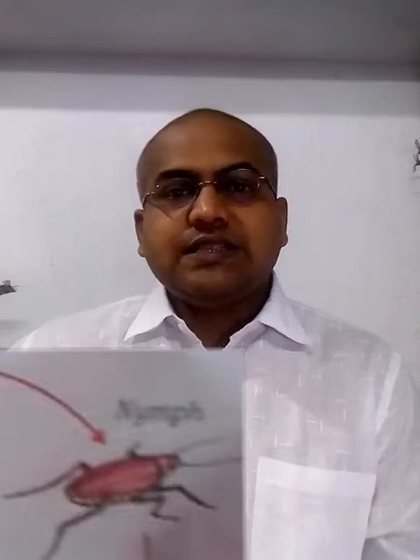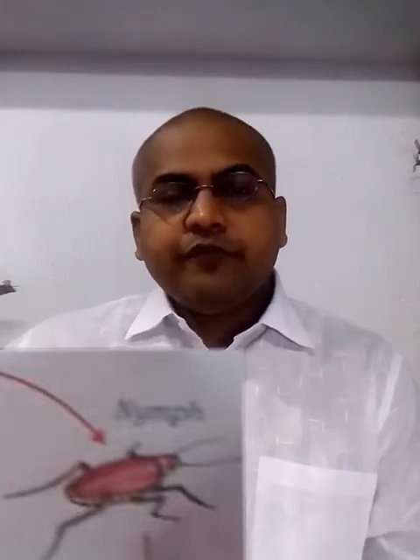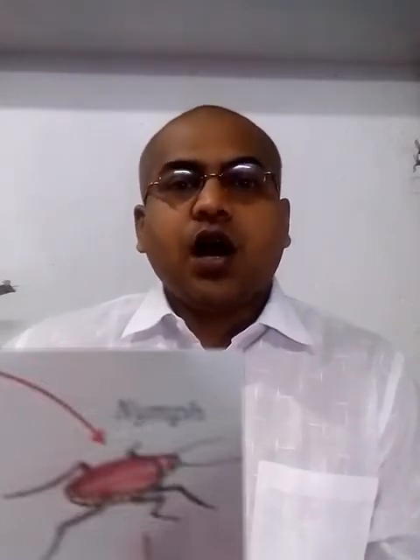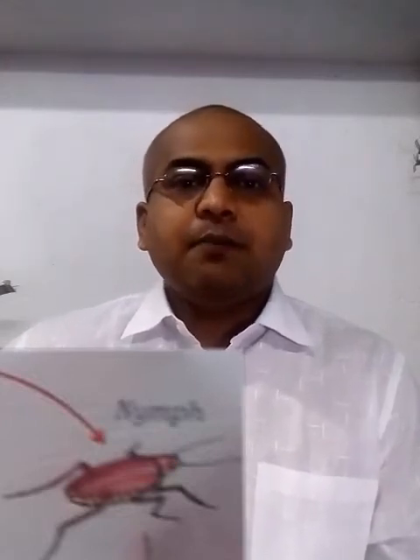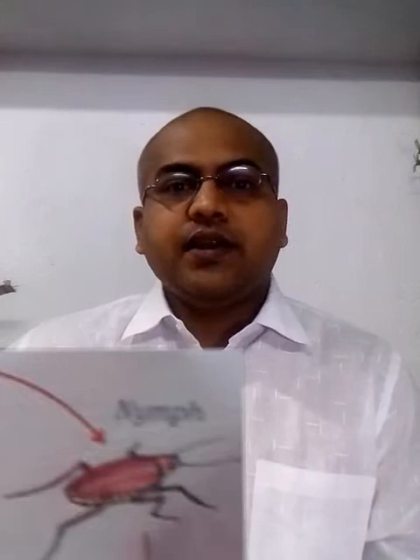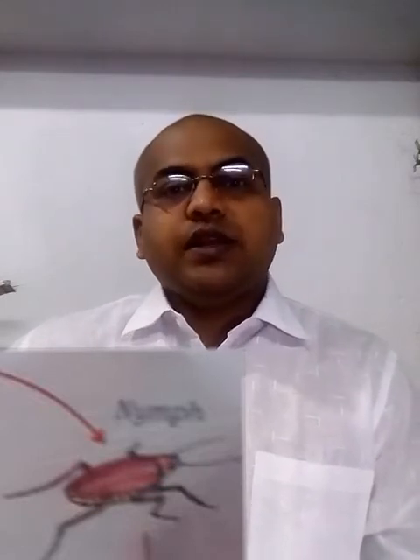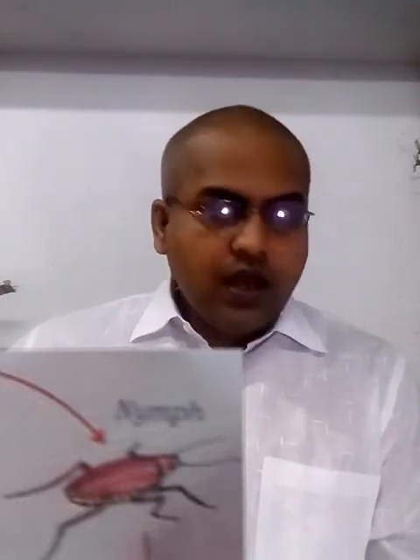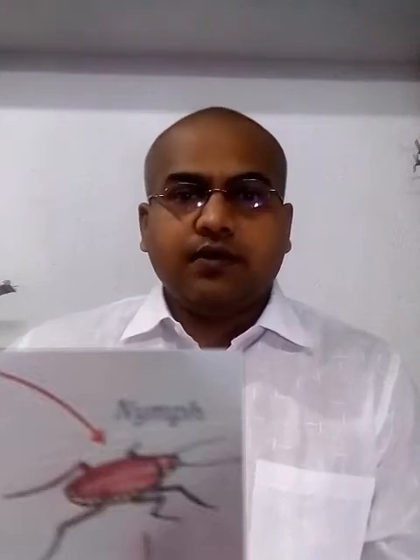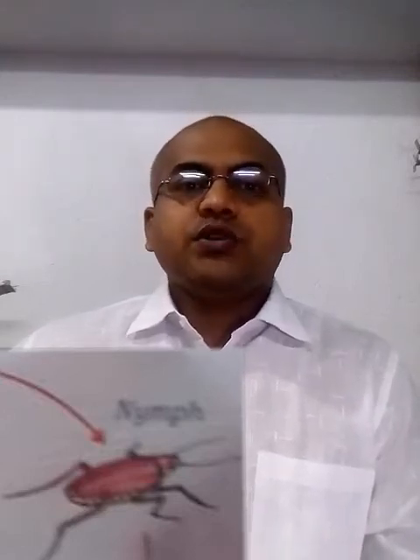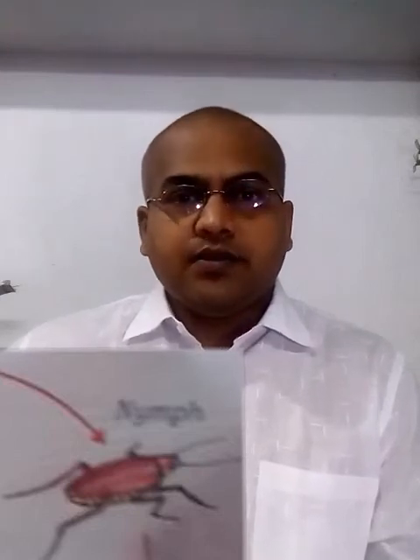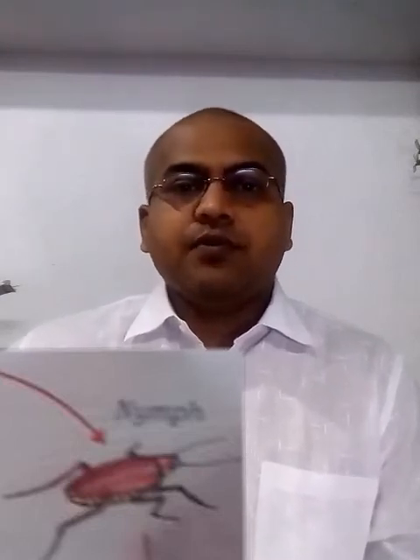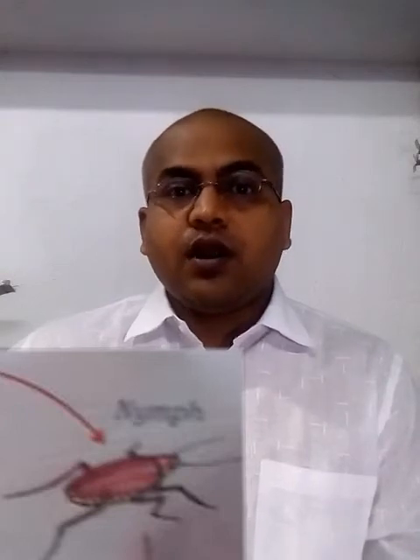The third word is nymph. So nymph is an organism which comes out from the egg and it resembles the parents. Means it looks like their parent. The next word is larva. That is the young one which comes out from the egg, but it doesn't look like the parent. Like in the case of a butterfly, from the egg comes out a caterpillar or larva.